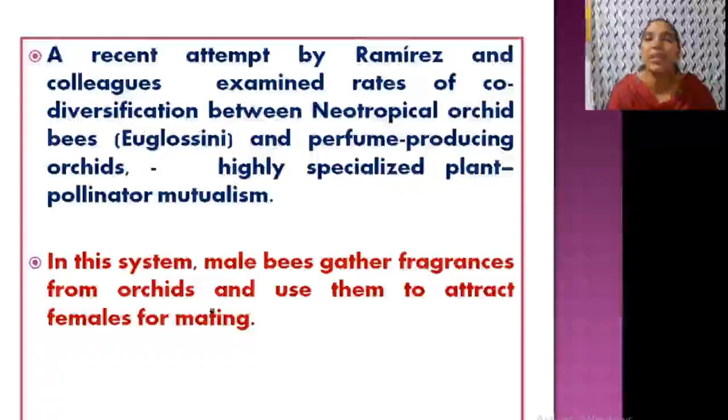So the insect thinks it is its partner, and it will be attracted and visit the orchid flower. What happens? Pollination takes place. In this system, male bees gather fragrance from orchids and use it to attract females for mating. So this is happening in nature.